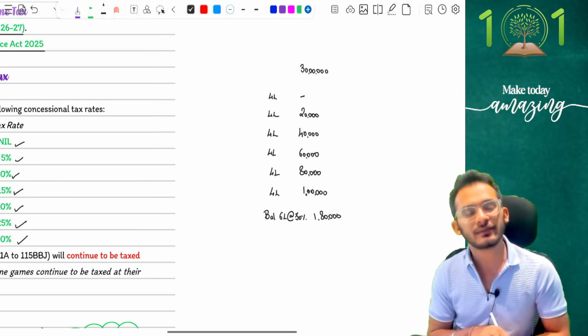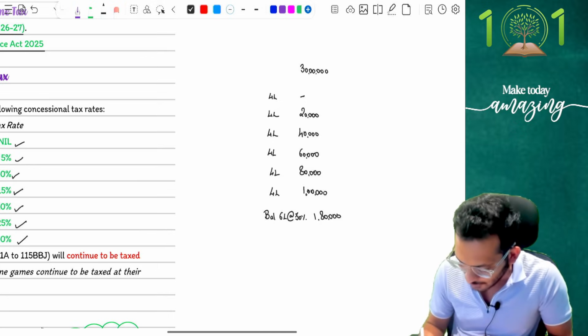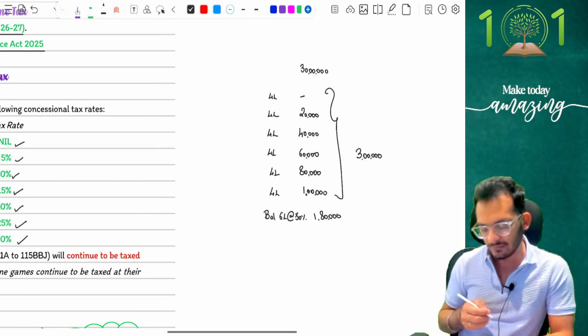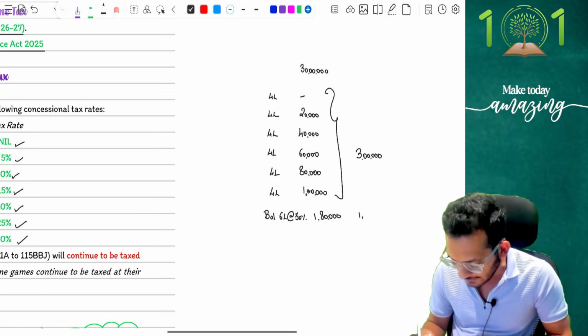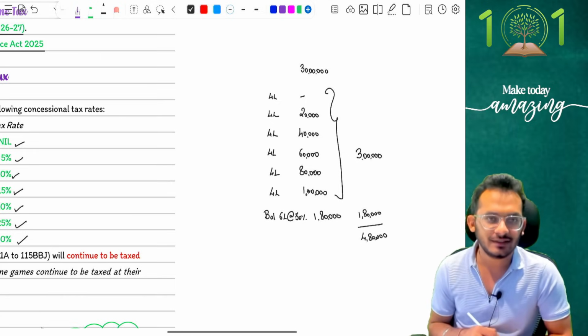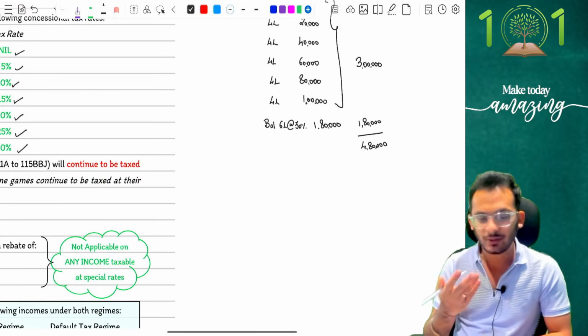Now shortcuts, as we have discussed last batch also, people, is that if you check for the first 24 lakhs, the answer will come to 3 lakh rupees. If you total this number, you will see the answer is coming to 3 lakh rupees, which means it's simple. 1,80,000 rupees plus another 3 lakh rupees will give me 4,80,000 rupees as my tax liability under my new tax regime. Yes, add on that cess and you can get your final answers.